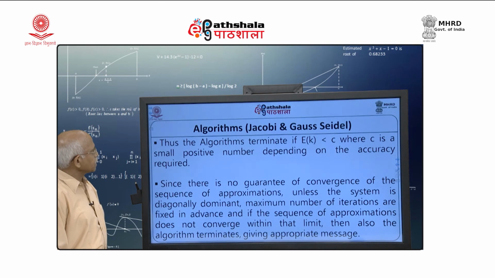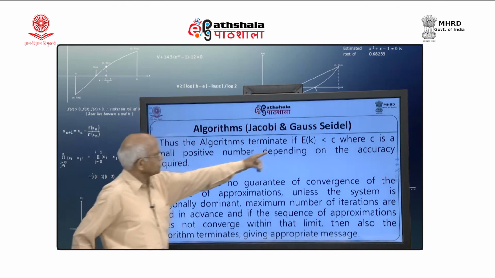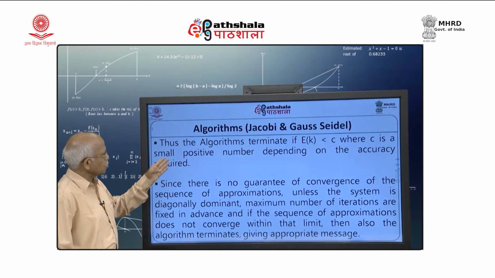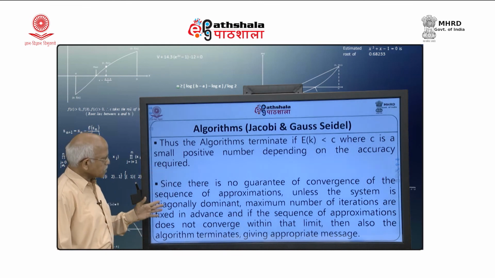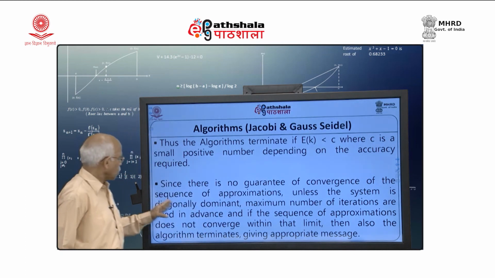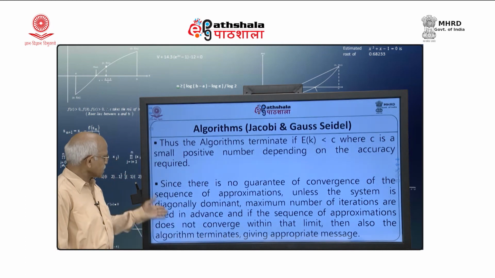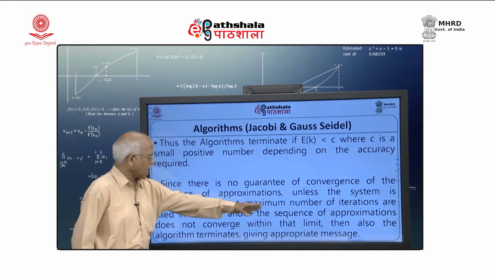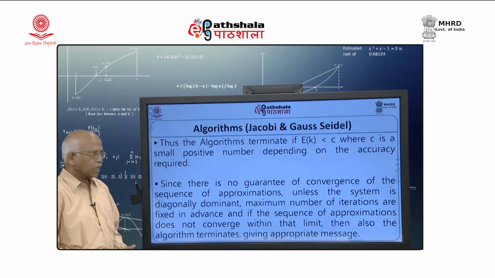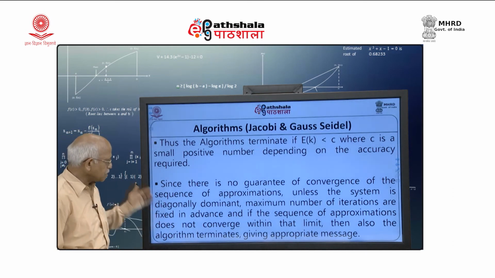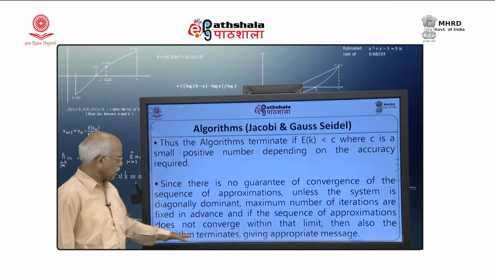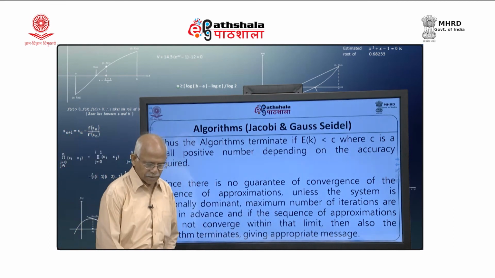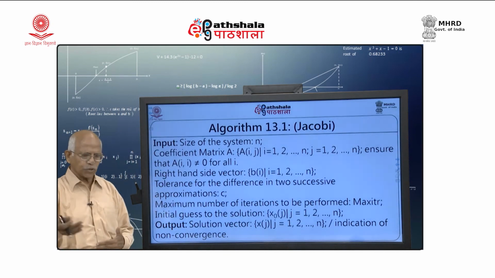So, again we are doing that. Thus the algorithm terminates if E k is less than C, where C is a small positive number depending on the accuracy required. Now, since there is no guarantee of convergence of the sequence of approximations unless the system is diagonally dominant, the maximum number of iterations is fixed in advance, and if the sequence of approximations does not converge within that limit, then the algorithm will terminate giving an appropriate message. So, we make sure that it does not go into an infinite loop.